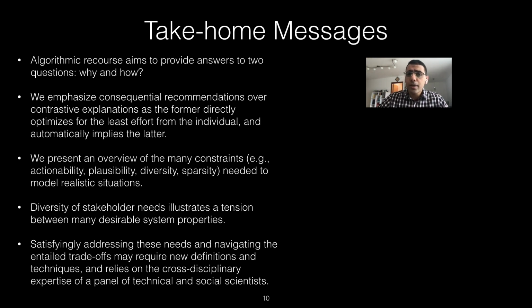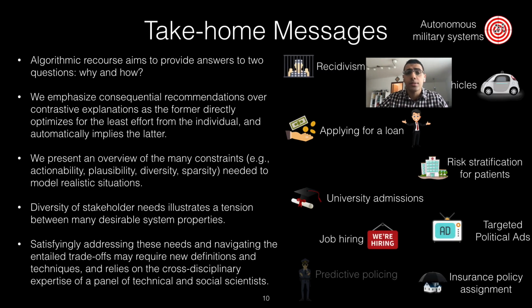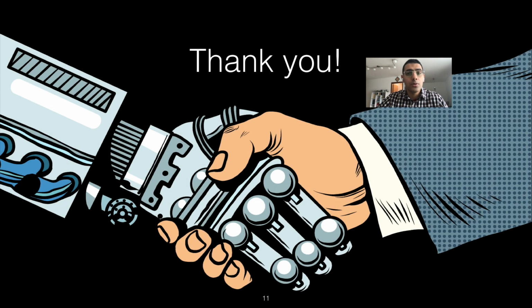Now, let's circle back to the initial story of Edward and the bank. This isn't just a story about Edward, and definitely not a story about bank loan approval. There are countless other scenarios where algorithmic systems are making consequential decisions for humans, and we hope that this work is one positive step towards providing agency, recourse, and ultimately trust between humans and machines.